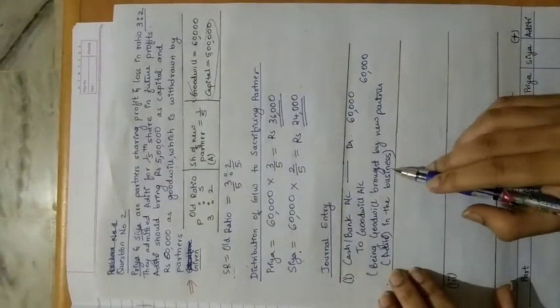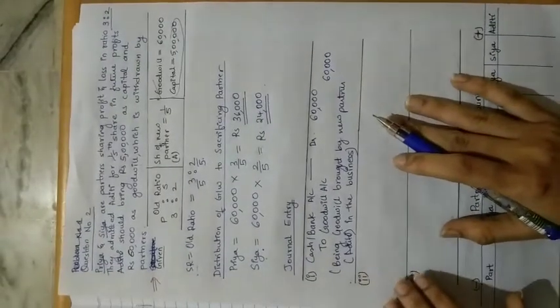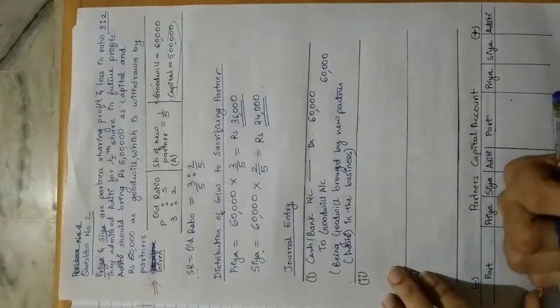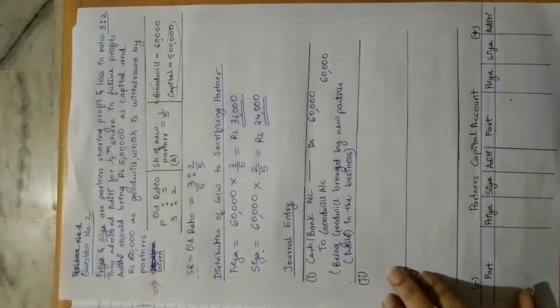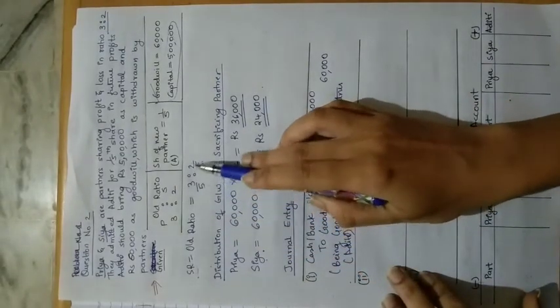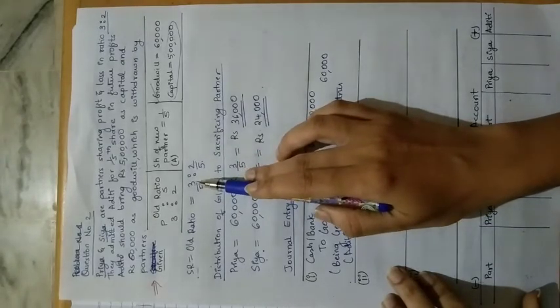Okay, so we have recorded the first entry when the goodwill is brought in the business. Second entry is the goodwill that has been brought in the business has to be given to the sacrificing partner. So in this case, both the old partners are sacrificing some of their share to give it to the new partner.